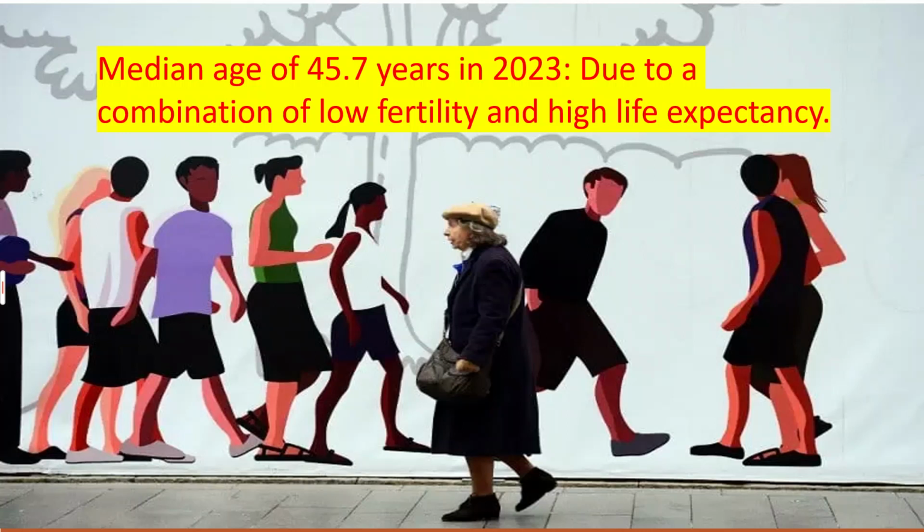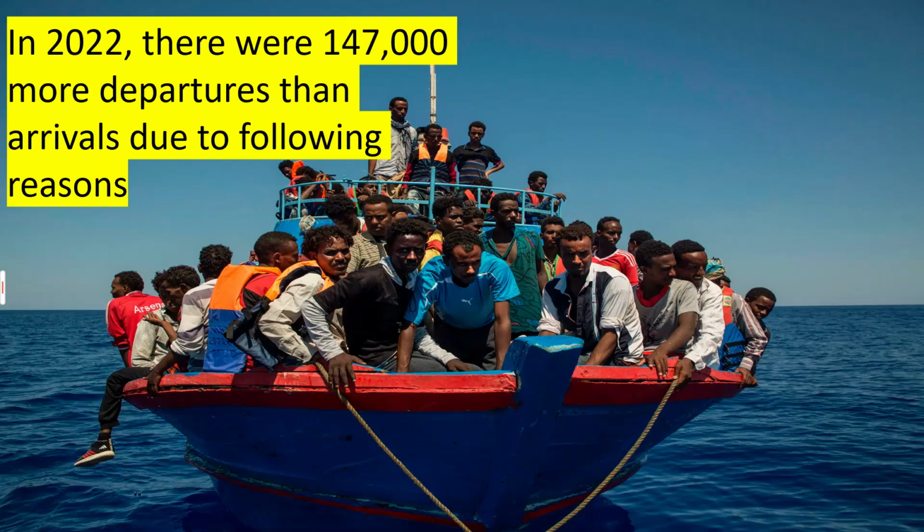Negative net migration. In 2022, there were 147,000 more departures than arrivals due to the following reasons. Economic opportunities: many young Italians are emigrating to other countries in search of better economic opportunities. High unemployment: Italy has a high unemployment rate, especially among young people. Political instability: Italy has a history of political instability, which can deter people from immigrating to the country.